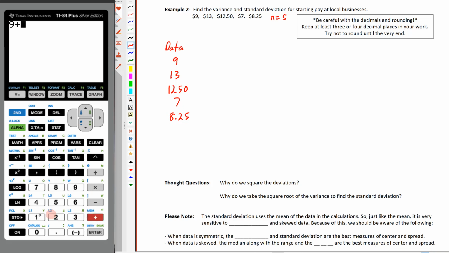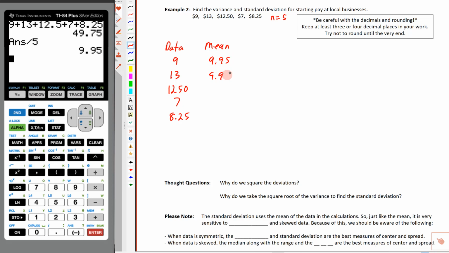So we're going to do 9 plus 13 plus 12.50 plus 7 plus 8.25. We'll go ahead and hit enter, and we end up with 49.75. And then there are 5 pieces of data, so we're going to divide that by 5. So we end up with 9.95. So over here, I'm going to write down that we've got a mean of 9.95.